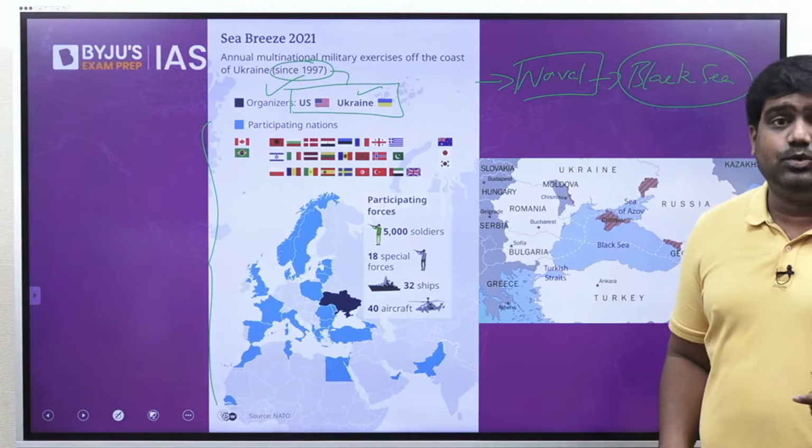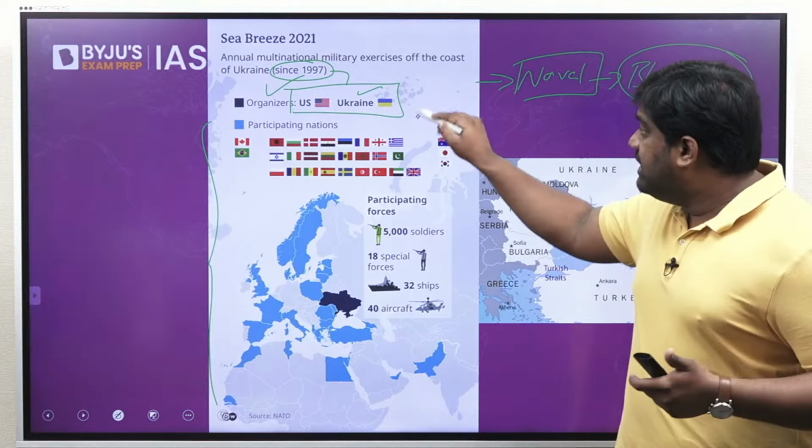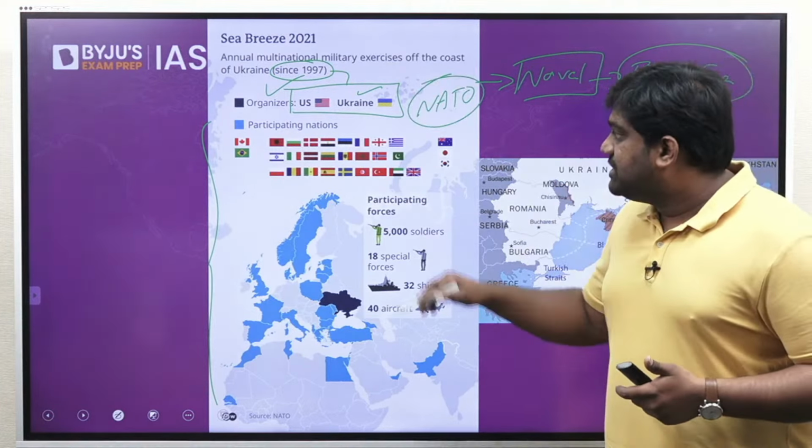and along with the US and Ukraine, there are many other countries which participate in this exercise. Many NATO allies, such as the UK, France, sometimes Germany, Turkey, so many European countries, as you can see in the map here, also take part in this exercise, and even other close allies and friends of the US and Ukraine. There have been editions where countries like Japan, South Korea, Australia, Israel, and in the recent edition, even Pakistan took